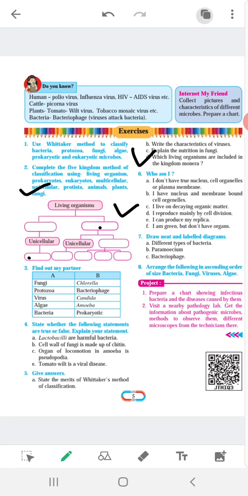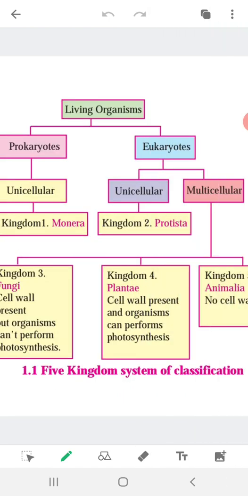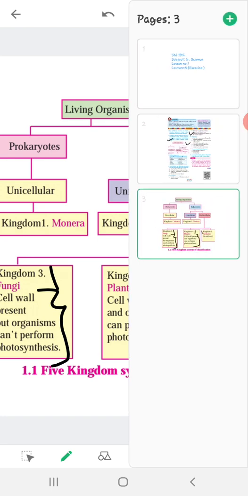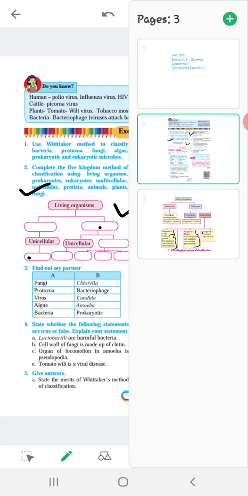Okay. Now see this classification. You have to fill that question number 2 like this. So no need to write this whole. Just write the kingdom Plantae, kingdom Fungi, and kingdom Animalia. Okay. So I hope you understand this question number 2.